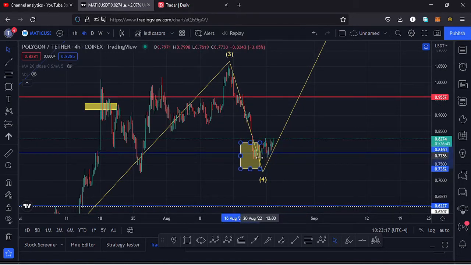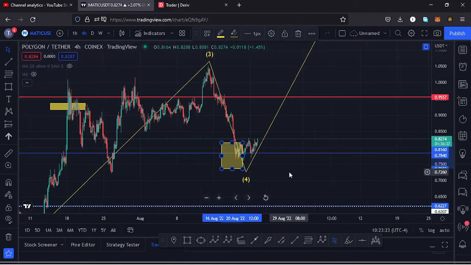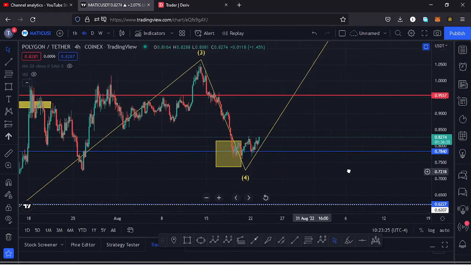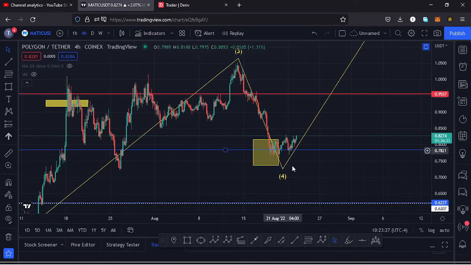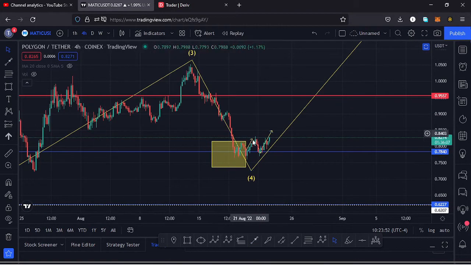You can see within that yellow target area, I have a key area of support at around the $0.78 mark, which is a key area that gave us support before. And you can see we are having a retest of that key area of support down here in this move, which is right here. And the retest seems to be a success, and we are continuing to push even higher. So it's possible we are going to see higher prices and continue pushing a little bit higher.